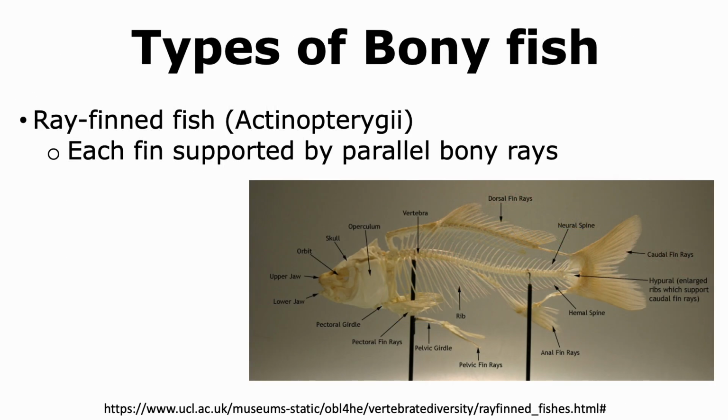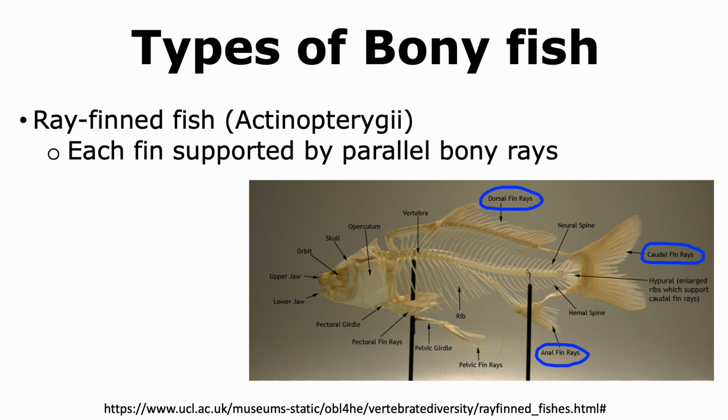Let us now look at the different types of bony fish. The bony fish can be grouped into two main groups. The first one are the ray-finned fish, or Actinopterygii. In the ray-finned fish, each fin is supported by parallel bony rays.